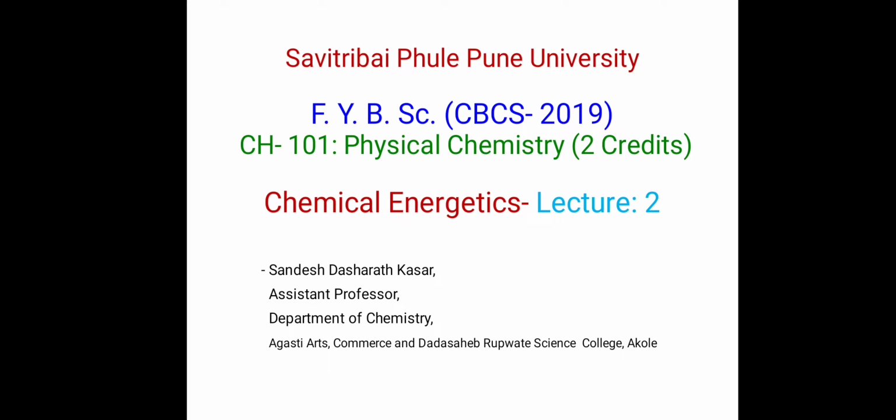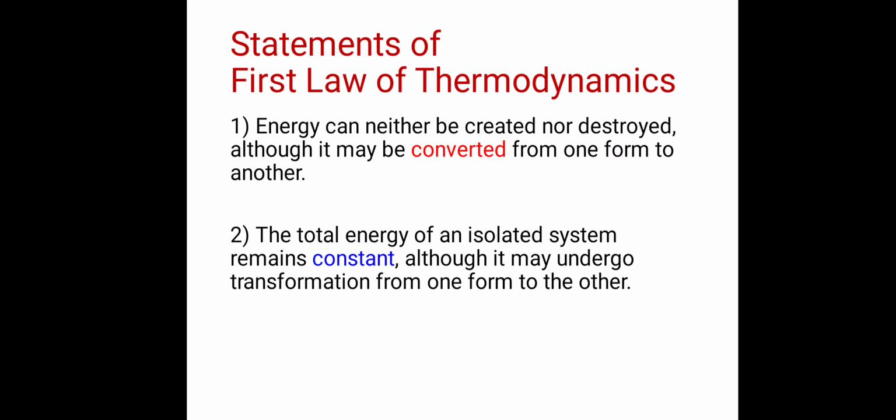Hello friends, welcome to the second lecture of chemical energetics. In the first lecture, we have seen statements of the first law of thermodynamics. The first law of thermodynamics can be stated in different ways. I am going to just revise those statements. The first statement was: energy can neither be created nor destroyed, although it may be converted from one form to another.